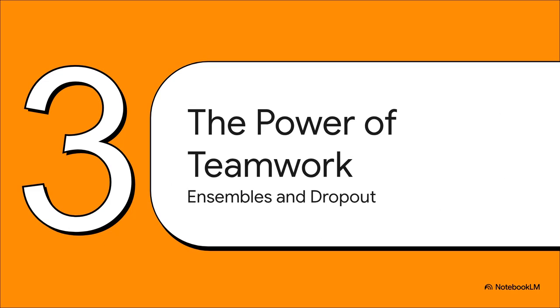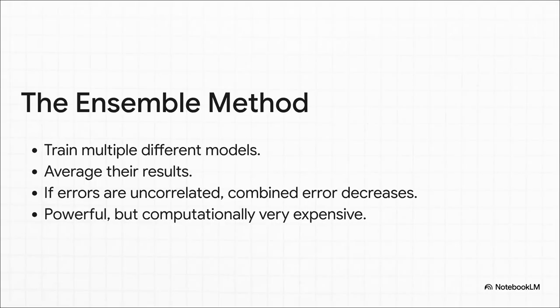Now those early techniques are great, they're like the basic guardrails. But the next real breakthrough came from a super powerful idea: teamwork. And this leads us to what's called the ensemble method. The logic here is just beautifully simple. If you have a really tough question, you don't just ask one expert, you get a whole committee of them together. So here, we train a bunch of completely different models, and then we just average what they all say. As long as they're all making different kinds of mistakes, the wisdom of the crowd takes over, and the final answer is usually way more accurate.